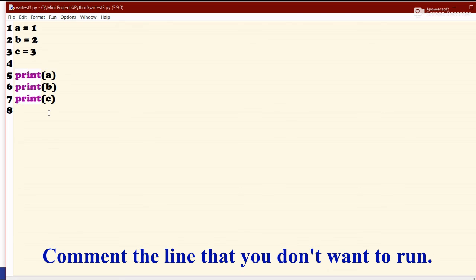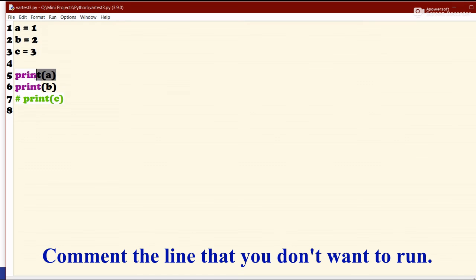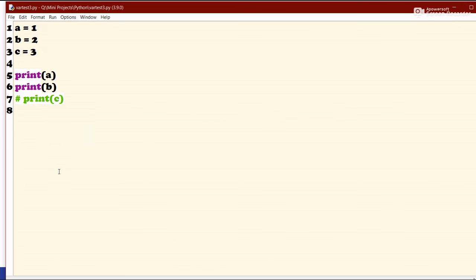So instead we can use the concept of a comment, and include a hash symbol before it so that the Python language processor doesn't process it. Now if we run this, we are only going to get the output of these two things. Let's see what we get. Yes, we got only 1 and 2. Now in the next case, let's say we want to display the value of c, but we don't want to display the value of b.